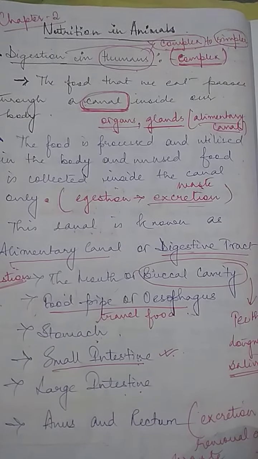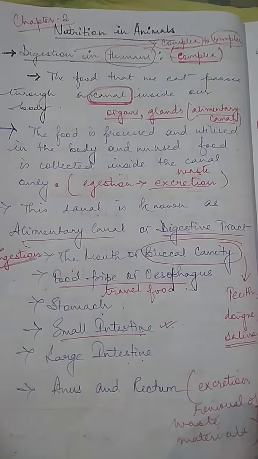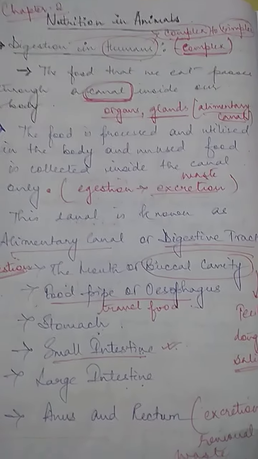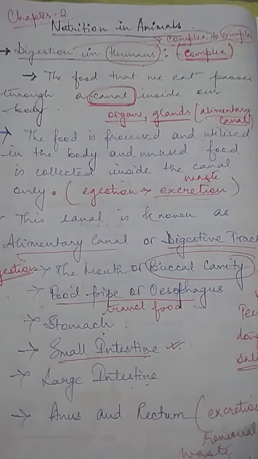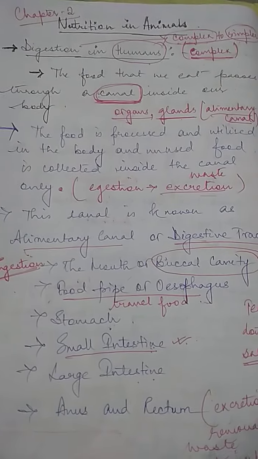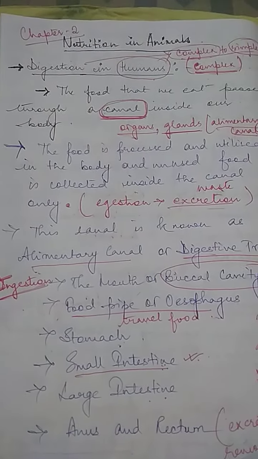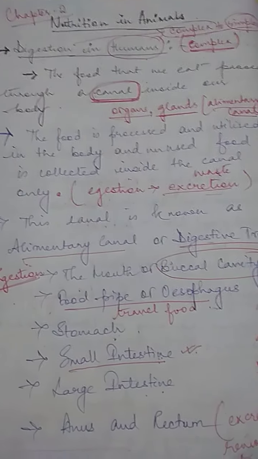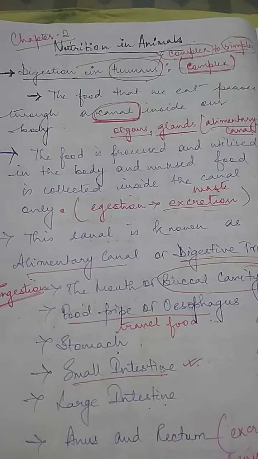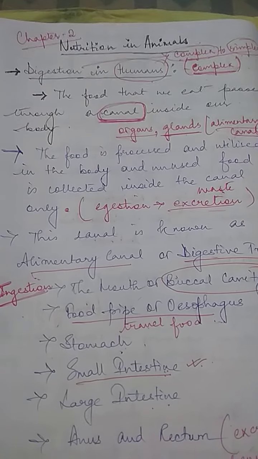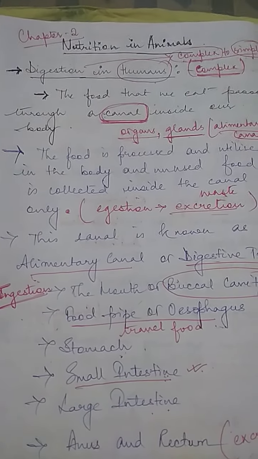Okay children, so this is chapter 2, nutrition in animals. As many of you were having problems in understanding what an alimentary canal is, this is a short YouTube video for you all. What is this chapter all about? This chapter covers the digestive systems of various animals and microorganisms. The first topic here is digestion in humans.